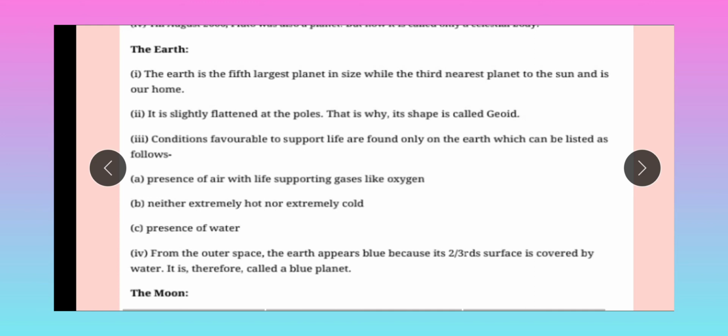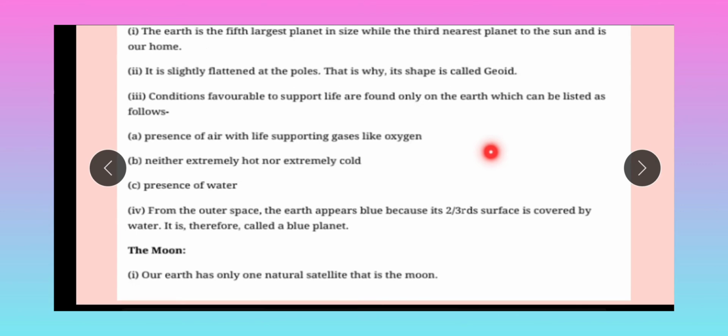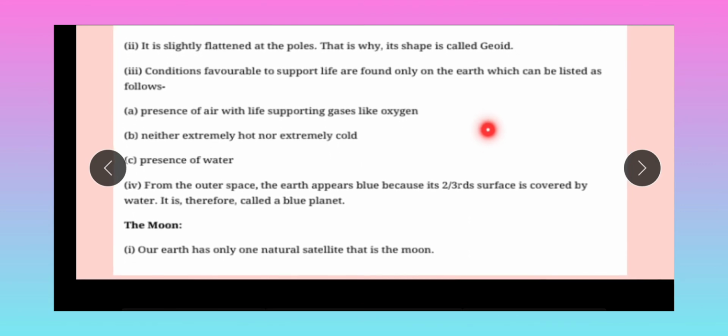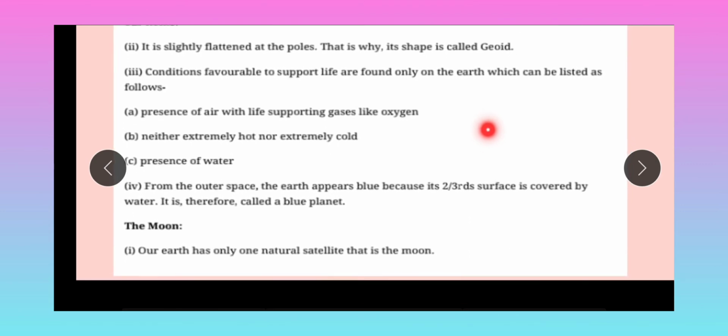Now the Earth is the fifth largest planet in size, while the third nearest planet to the sun, and it's our home. It is slightly flattened at the poles, that is why its shape is called a geoid.